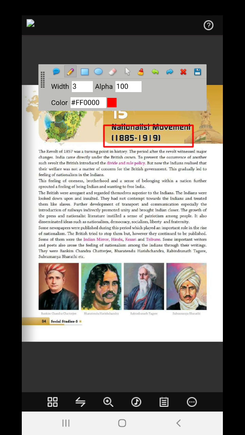The British were arrogant and regarded themselves as superior to the Indians. The Indians were looked down upon and insulted. They had contempt towards the Indians and treated them like slaves. Further development of transport and communication, especially the introduction of railways, indirectly promoted unity and brought the Indians closer.